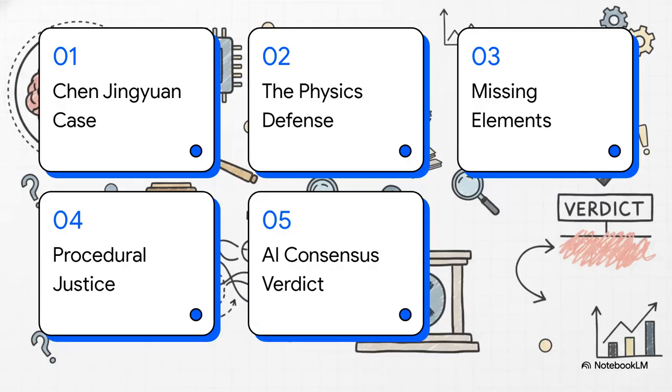Here's our roadmap for today. We'll be hitting 5 key areas: the facts of the Chen Jingyuan case, his mind-bending physics defense, the missing legal elements, the procedural breakdown, and finally, the AI consensus. Let's get to it. Part 1.